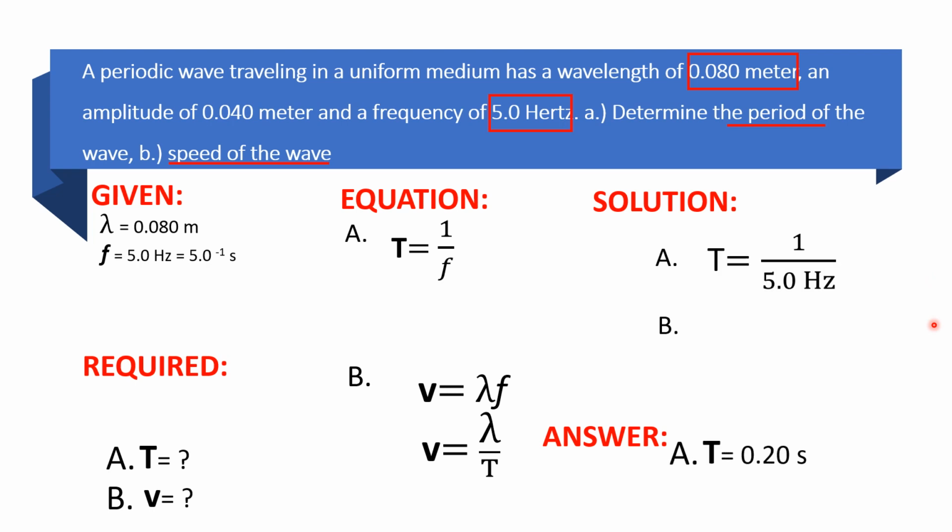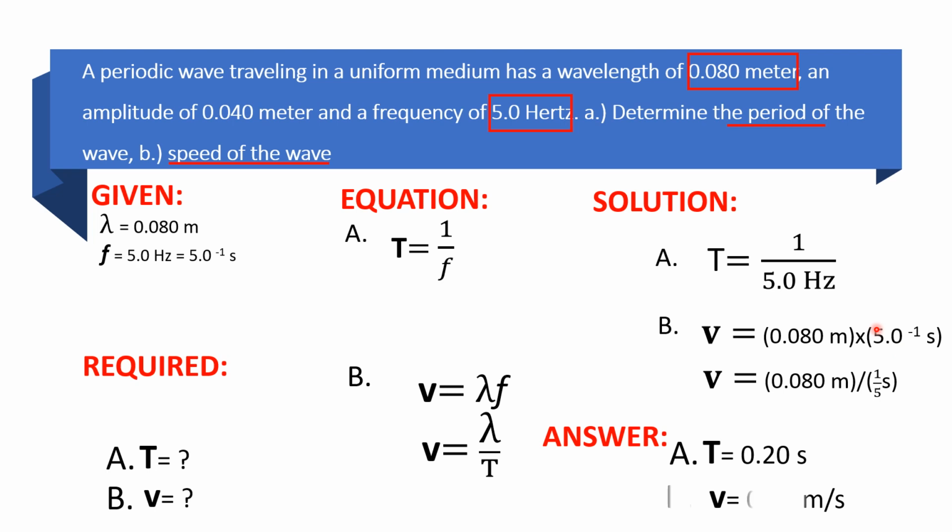For solution A, we have T is equal to 1 over f, the value of our frequency, which is 5.0 hertz. For this, the answer would be 0.20 seconds. We know that period is in seconds. And for B, the speed, I will use this first. We have 0.080 as the value of our wavelength multiplied by the frequency, which is 5.0 hertz or cycles per second. So the answer would be, wait lang.